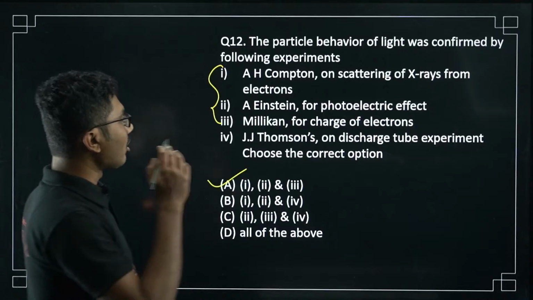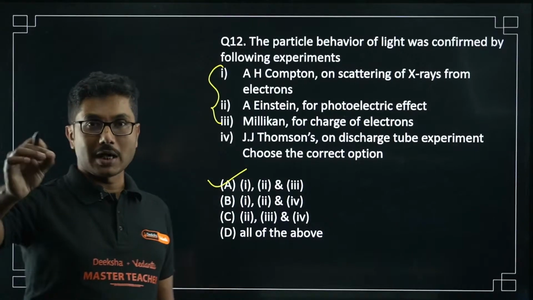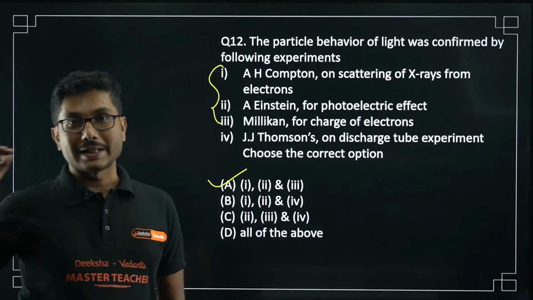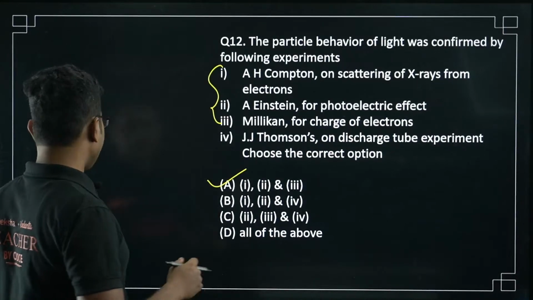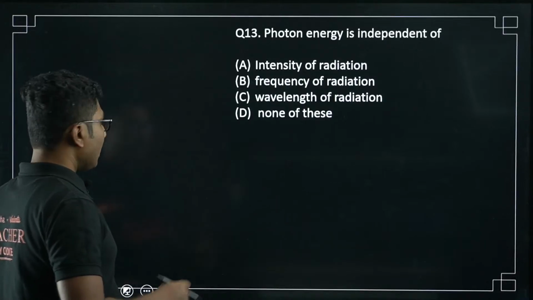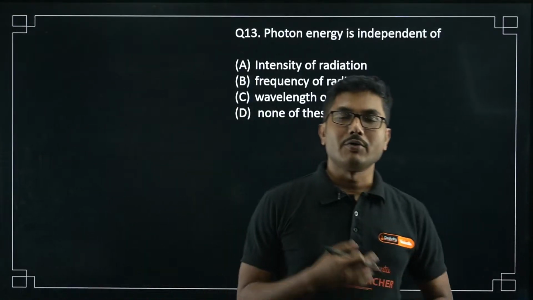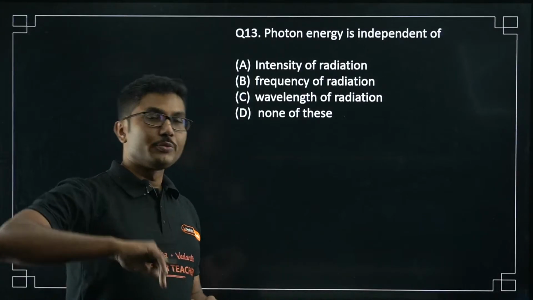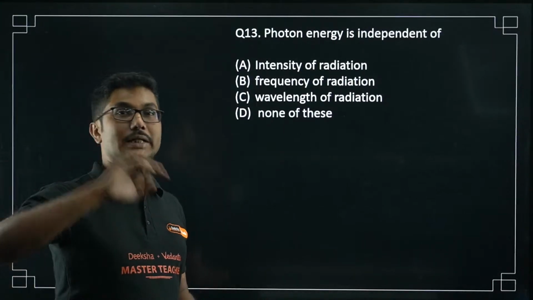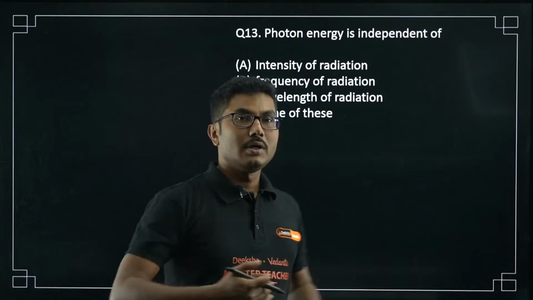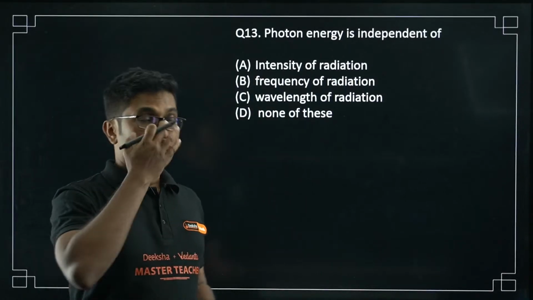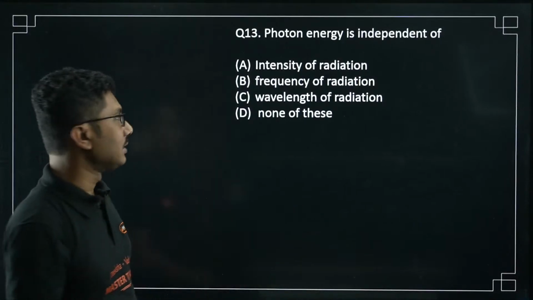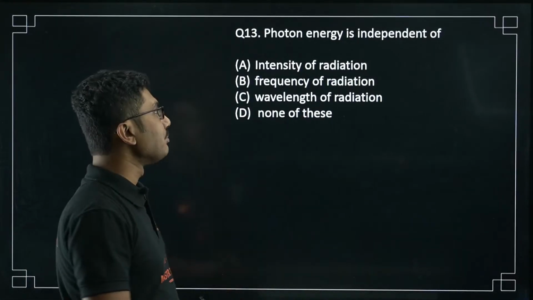Thomson discovered the electron and the charge per mass of an electron, but it was not related to the particle nature of light. It was the cathode ray experiment: he applied an electric field and electrons came out, nothing to do with light. But Millikan's oil drop experiment proved that charges are quantized, which is basically the reverse of light being a particle. So particle is behaving like light, that means light can also behave like a particle. That is why Millikan's oil drop experiment is important.